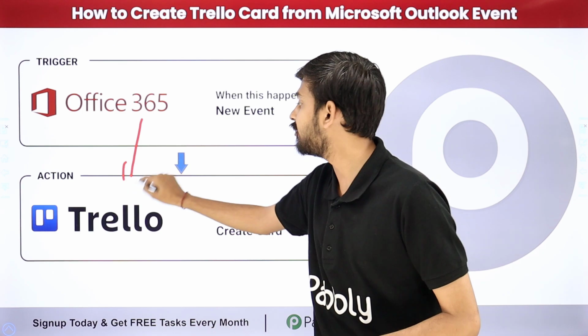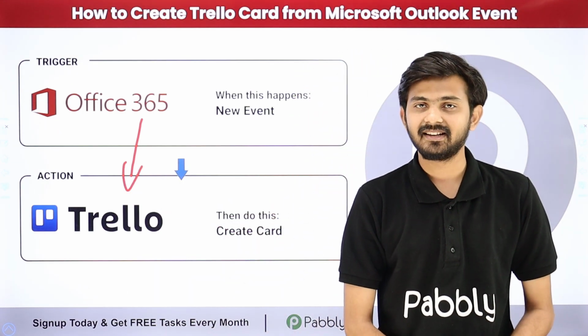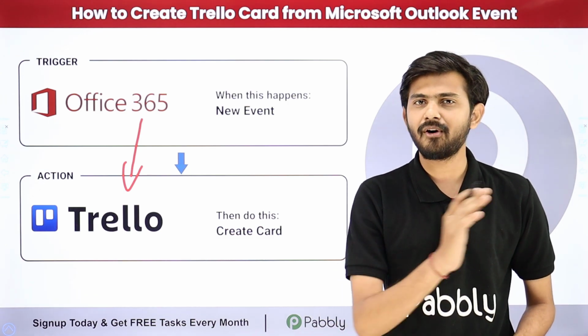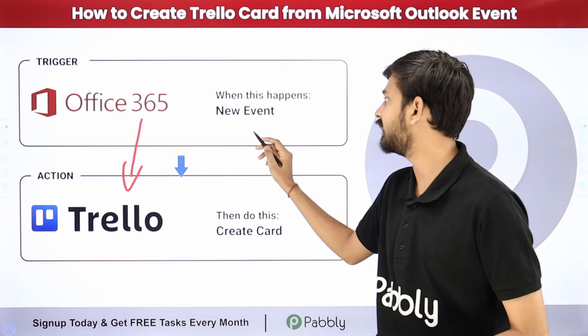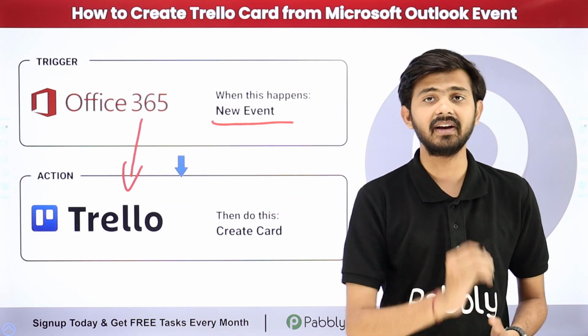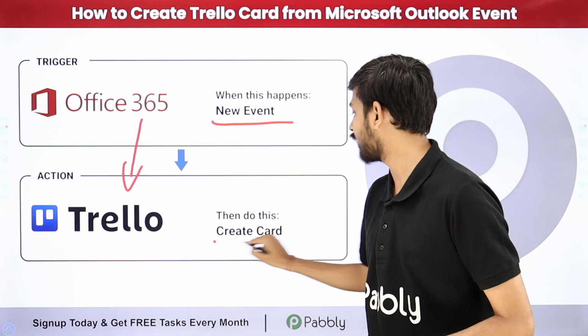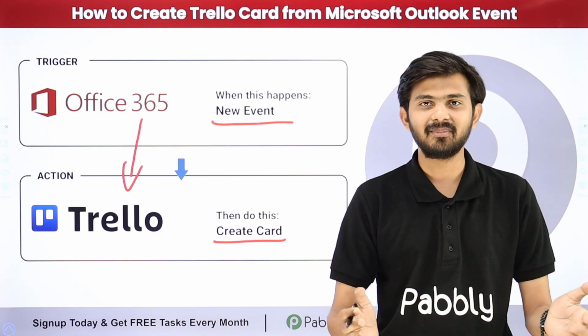So here I want to do this automatically, and for that I need to build a connection between Microsoft Outlook and Trello. For building this connection, I'm going to use Pabbly Connect. Pabbly Connect is an amazing software for automation and integration. With Pabbly Connect, whenever I add a new event in my Outlook calendar, I want to automatically use the details of that event to create a new card in Trello. So how am I going to build this connection? For that, let me take you to my computer screen.